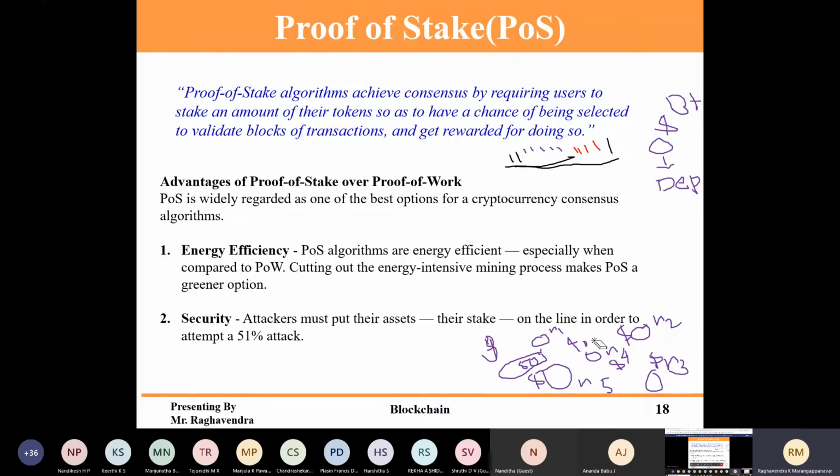Based on that deposit, there will be a probability, so a person, a system, will get a chance to mine the block. Not 100% that whoever deposits more will get the chance, but we can say 95% they may get the chance. So can anyone tell what the disadvantages of this are, please?